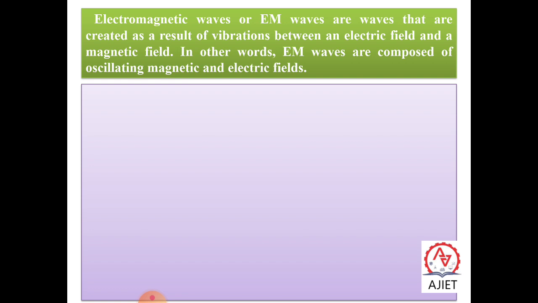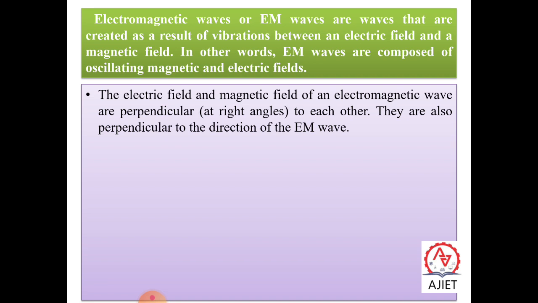You can also describe electromagnetic waves like this. Electromagnetic waves, simply called EM waves, are the waves created as a result of vibration between electric field and magnetic field. Actually, it is a fluctuating electric field and magnetic field. One vector is the electric field, and in the next part of the wave, the vectors vibrating parallel to the plane of the paper become the magnetic field. So in other words, EM waves are composed of oscillating electric field and magnetic field.